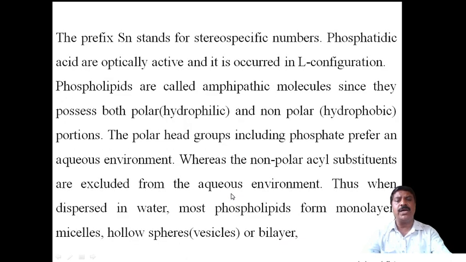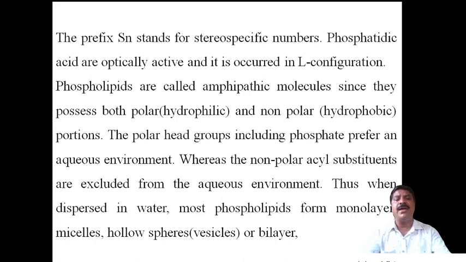Therefore, those phospholipids have both characters: a polar hydrophilic character as well as a non-polar hydrophobic character. The compound that has both a polar portion and a non-polar portion is called an amphipathic molecule or amphipathic compound.